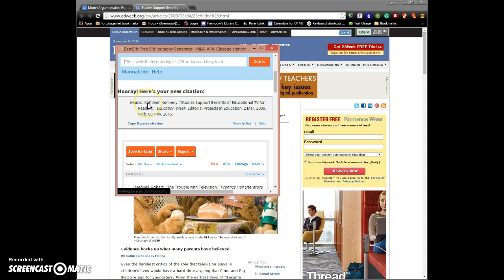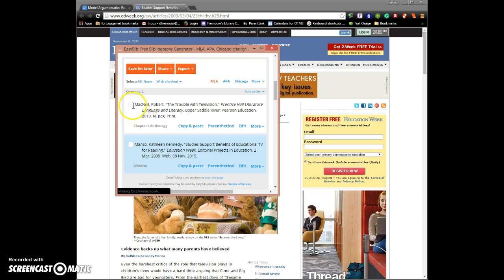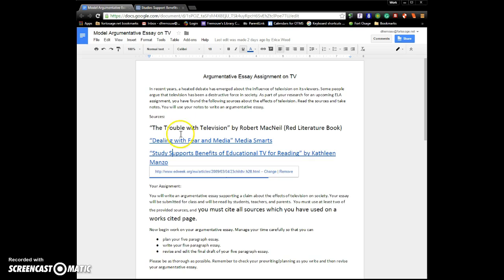Notice that underneath your new citation, you will have a list of the citations that you've recently created. So our citation for The Trouble with Television is still there. We'll check the box for that, and then we'll check the box for this article. If the only two sources you used were The Trouble with Television and Study Supports Benefits of Educational TV for Reading, then you have created all your sources and you are ready to format it for publication in your essay. If you used any of the other 4 sources, you'll need to repeat the process of working in EasyBib for them in order to add them to your works cited page.